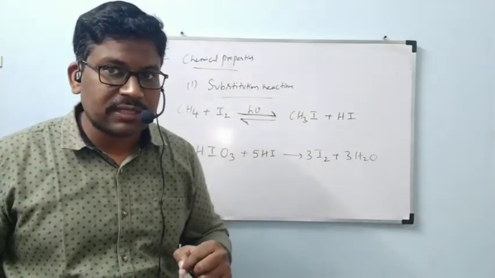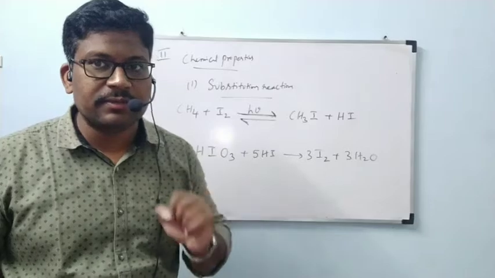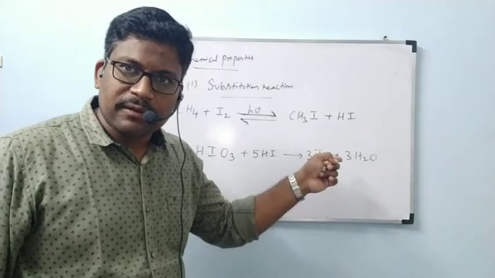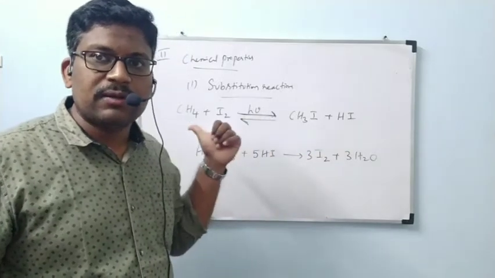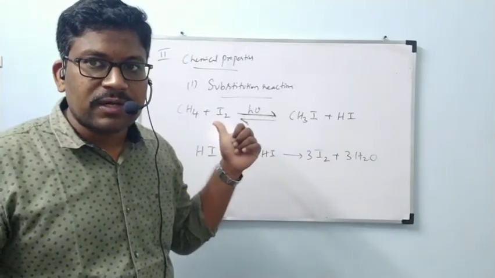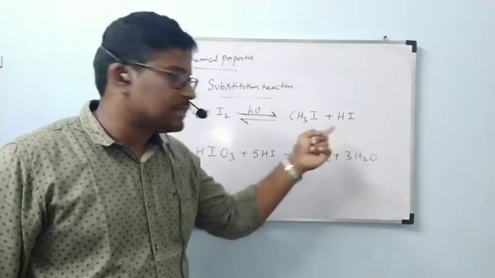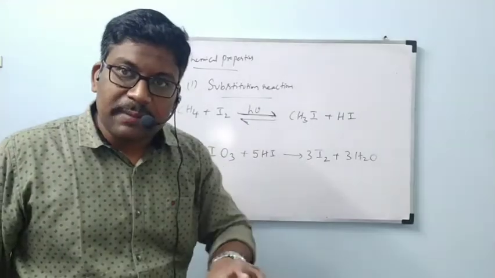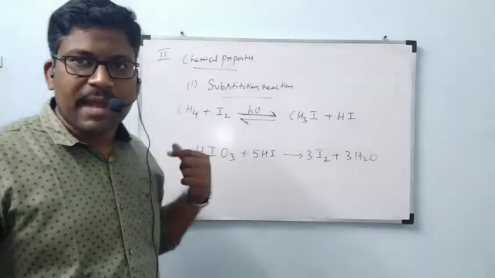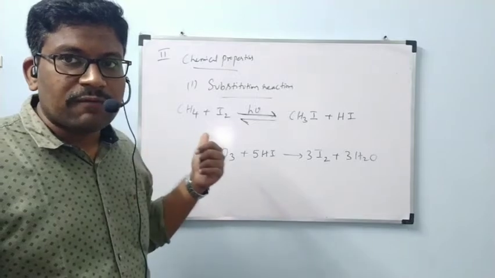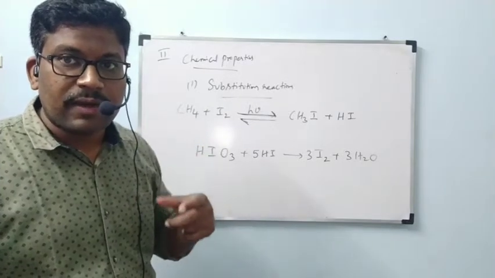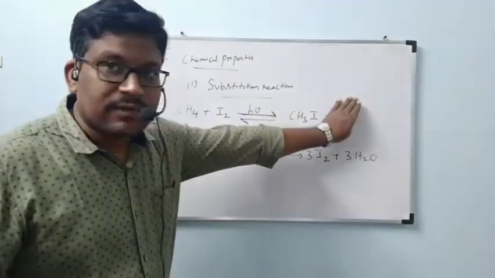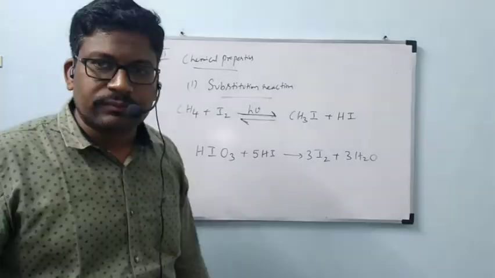But what did we say for this reaction? This reaction is reversible. Reversible meaning reactants will be converted to products, and again products will be converted to reactants. When products are present as they are, CH3I plus HI will be present in the same vessel. Immediately they will undergo reaction to form the back reaction. Then what are we going to do to avoid the backward reaction? To avoid it, we are going to convert this HI into another form.